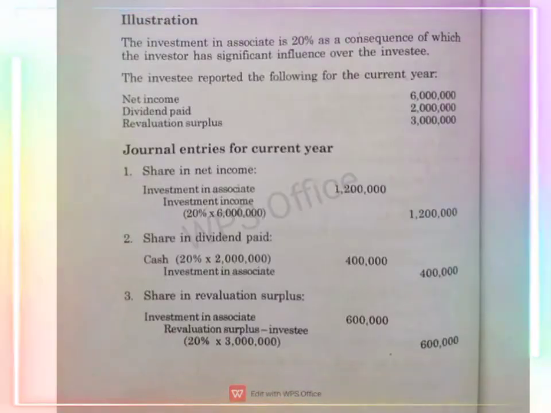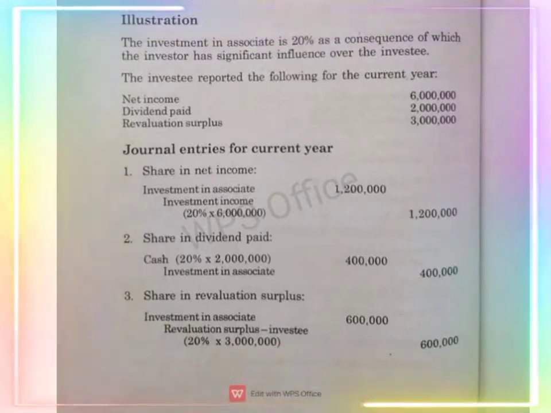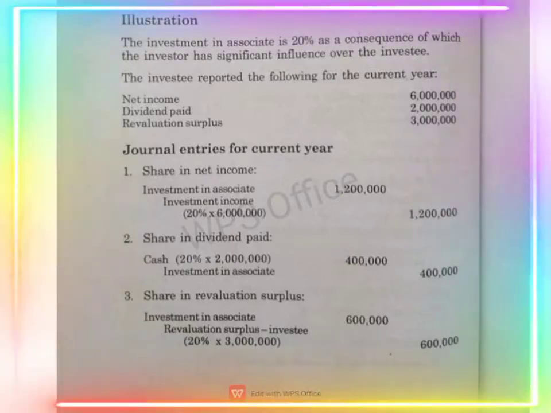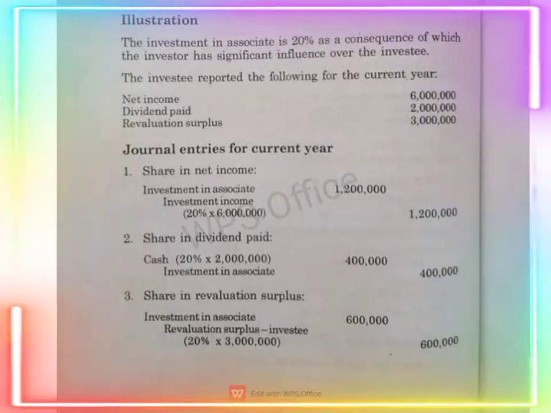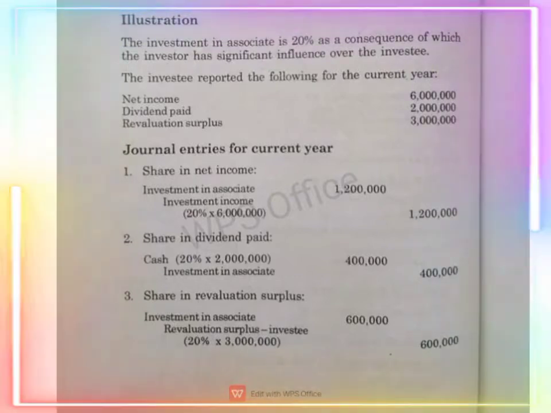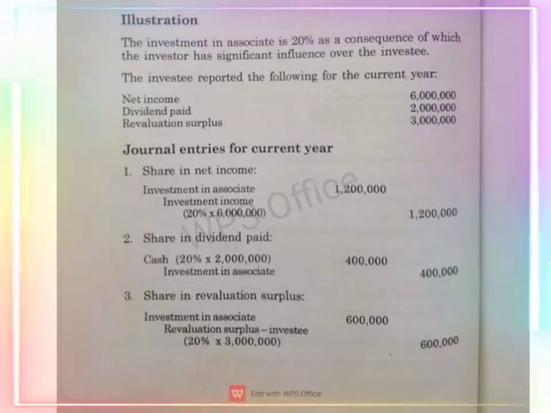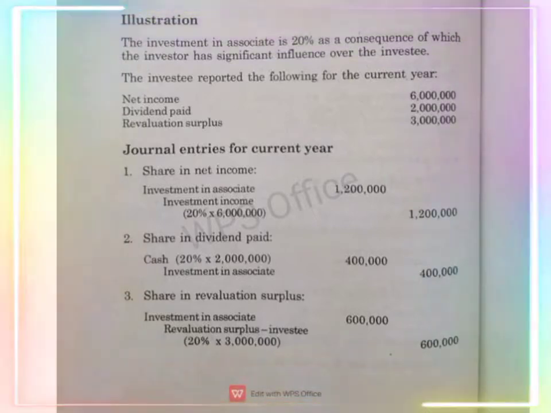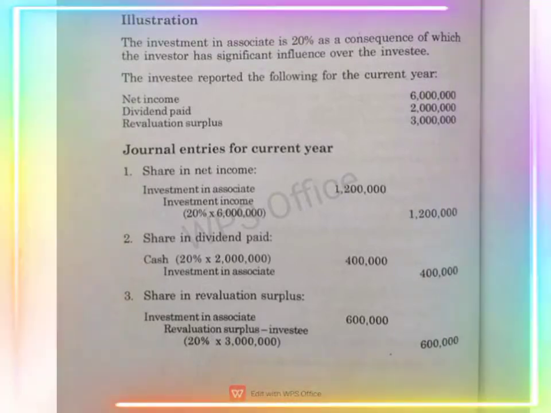The ownership in the associate is 20%, as a consequence of which the investor has significant influence over the investee. The investee reported the following for the current year: net income 6 million, dividend paid 2 million, revaluation surplus 3 million. Journal entries for the current year: share in net income, debit investment in associate 1,200,000, credit investment income 1,200,000. How does it come to 1,200,000? 6 million multiplied by 20%.